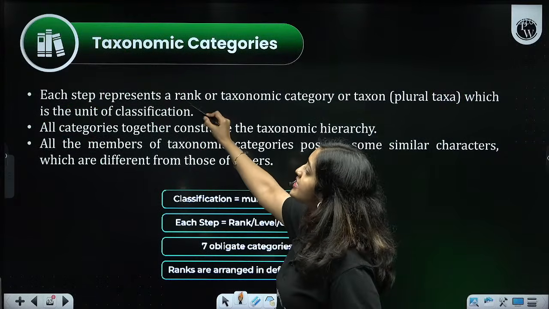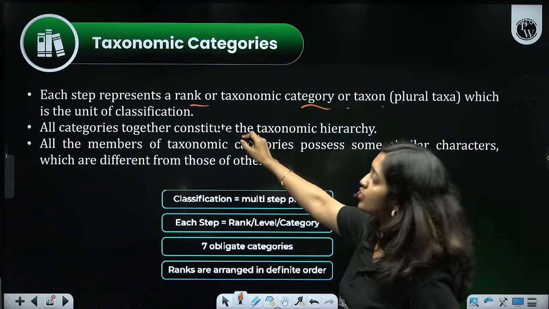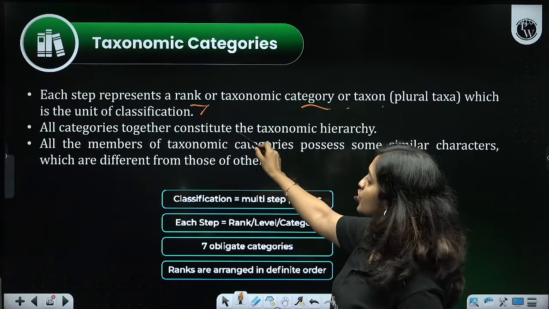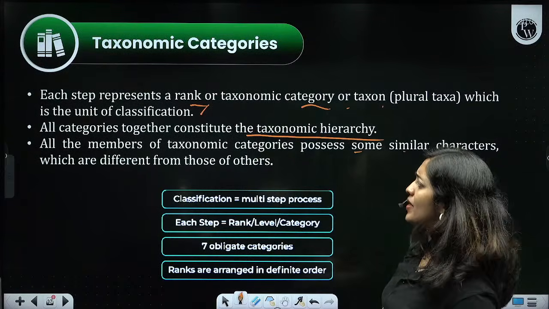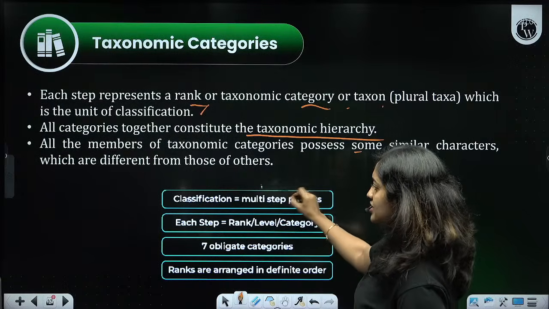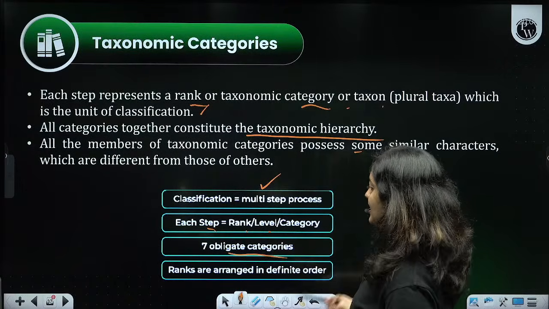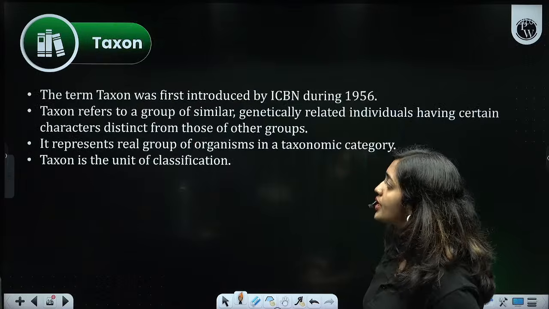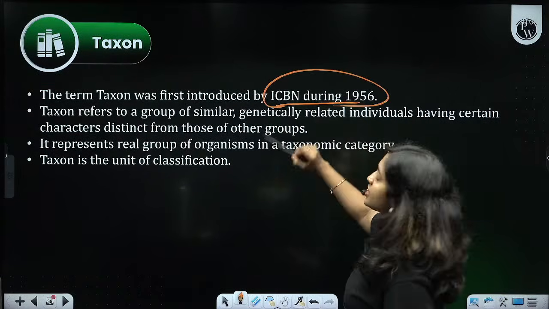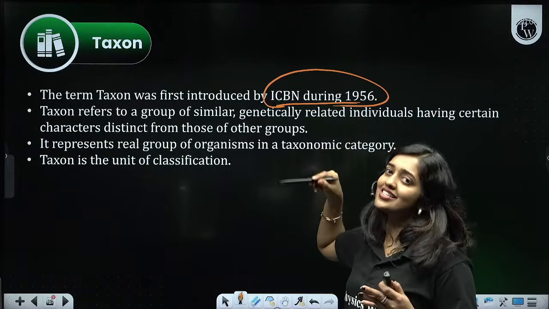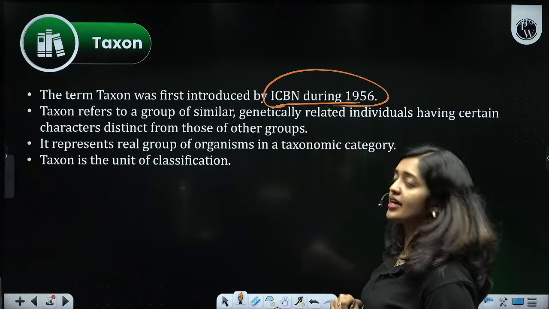Taxonomic category: each step represents a rank or taxonomic category or taxon. Taxon is a unit of classification. All the categories together constitute a taxonomic hierarchy. All the taxonomic categories possess similar characters which are different from others. Classification is a multi-step process. Each step is a rank or level or category. There are 7 obligate categories. Ranks are arranged in a definite order. The term taxon was first introduced by ICBN. Just note down that everything else we are learning in this chapter was given by Carl Linnaeus, but the term taxon was first given by ICBN. So what is taxon?